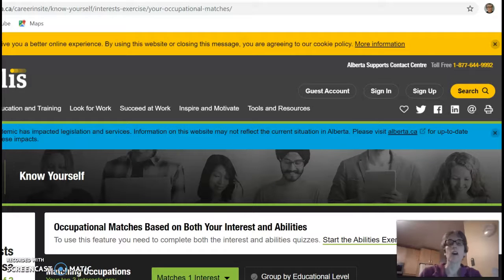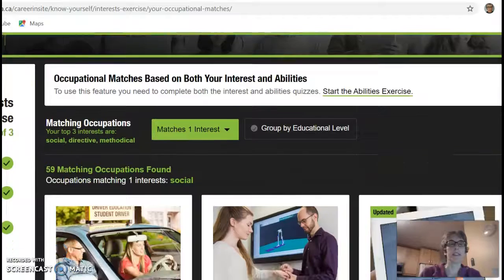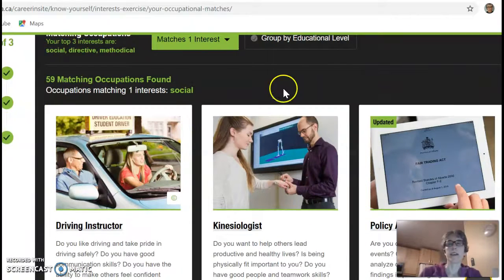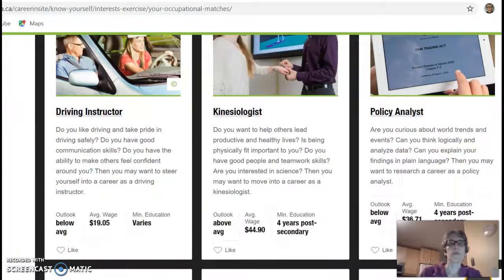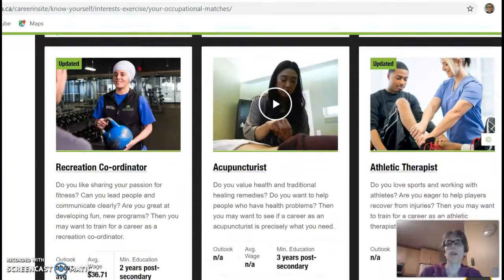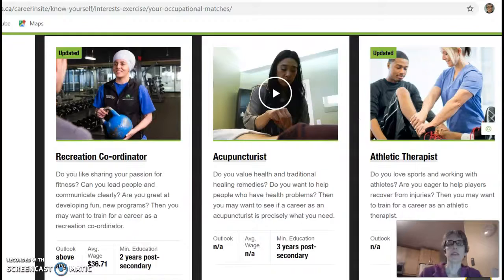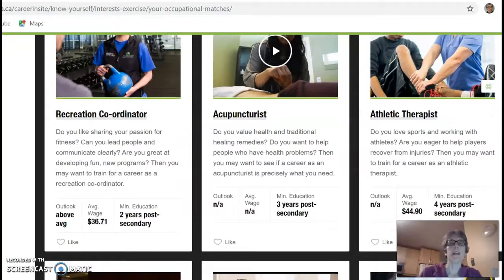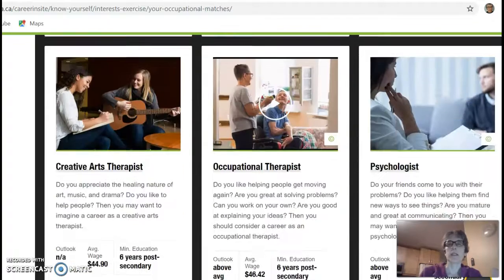And I get my occupational matches. So this is the interesting part. So now it is telling me what my top matches are. So now I would like you to scroll through and look at some of the jobs that look interesting for you. So look and copy down the names of some jobs that you might like to do.